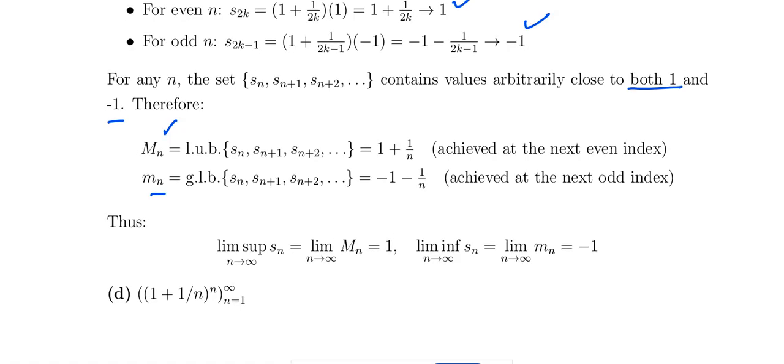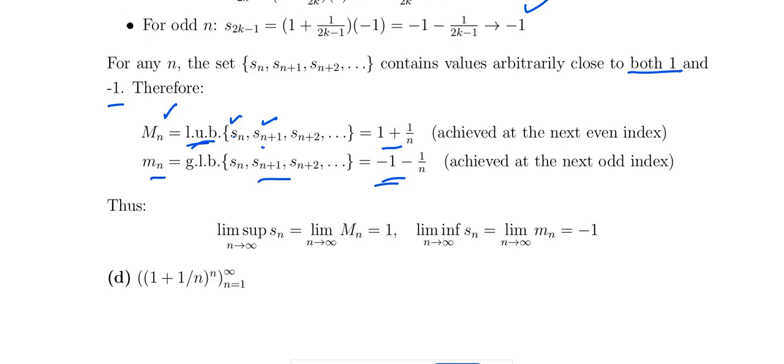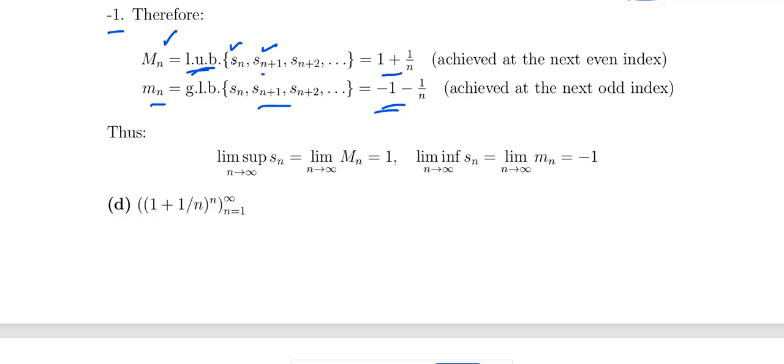Sn plus 1 can be even or odd, both cases are possible. If this one is even, the next is odd. For even, it is 1 plus 1 by 2k, and for odd, it is minus 1 by 2k minus 1. What we need is the least upper bound, which is plus 1, and the greatest lower bound, which is minus 1. So the least upper bound, called the limit supremum, is plus 1, and the limit infimum is minus 1.